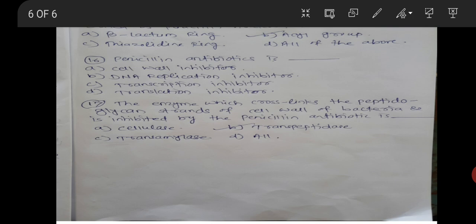So here we have seen 17 different types of MCQs on the penicillin antibiotic fermentation process.